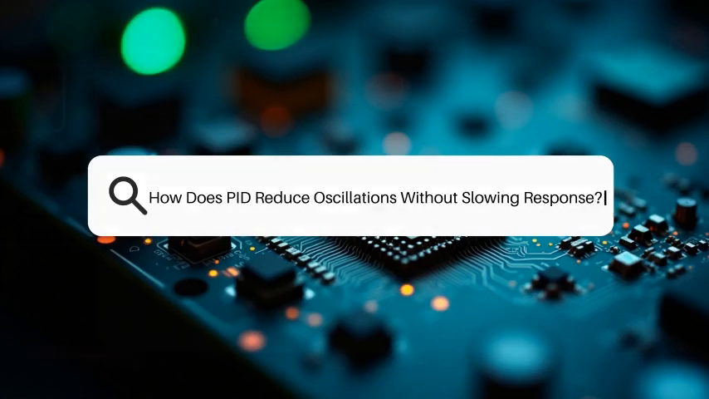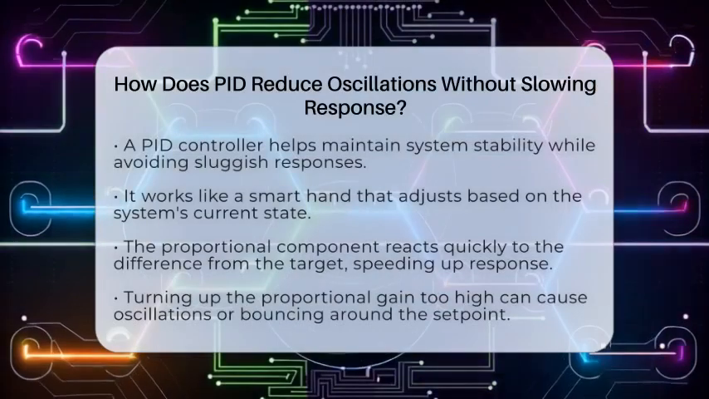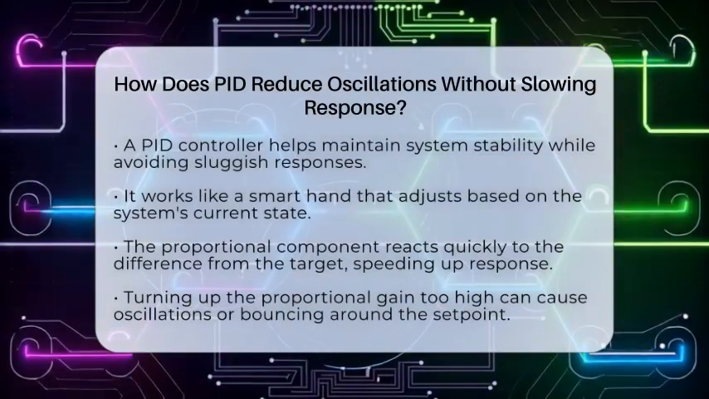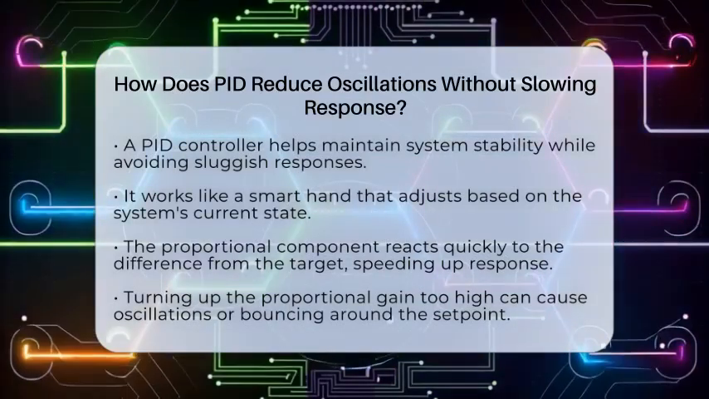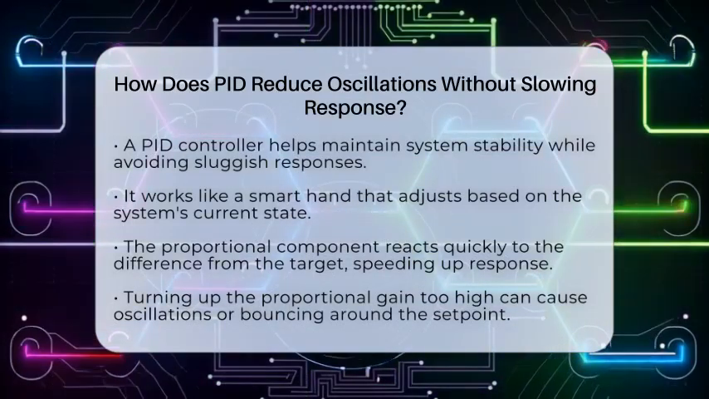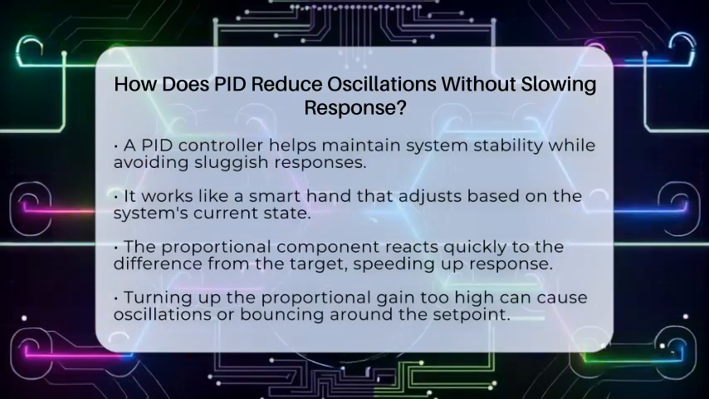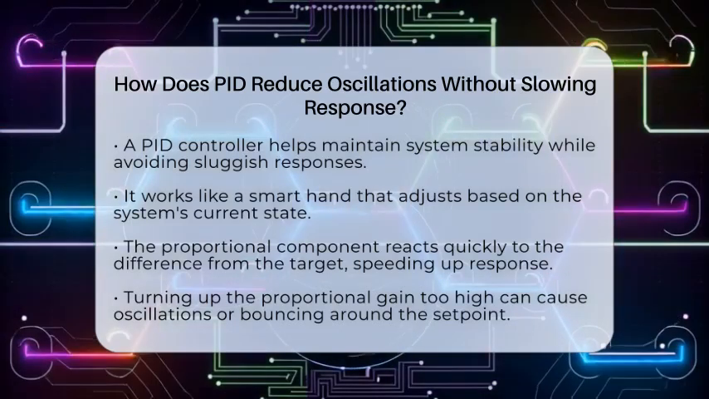How does PID reduce oscillations without slowing response? Imagine trying to keep a ball balanced on a moving platform. If you push too hard or too softly, the ball wobbles or takes too long to settle. That's similar to how control systems work when managing processes.